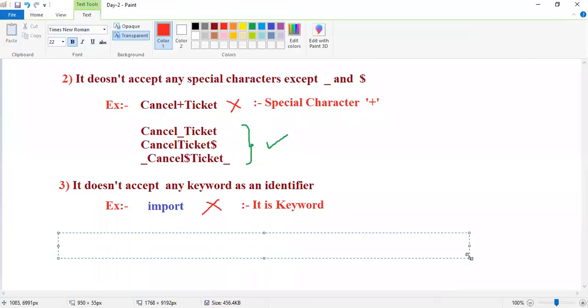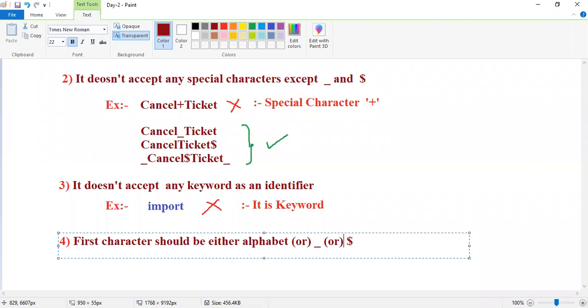Observe the fourth rule, guys. The first character should be either an alphabet, or an underscore, or a dollar.